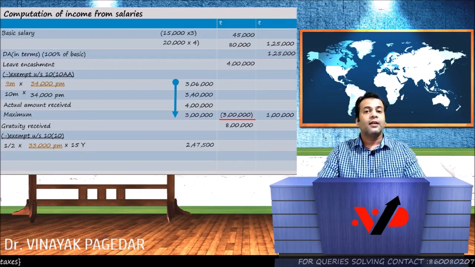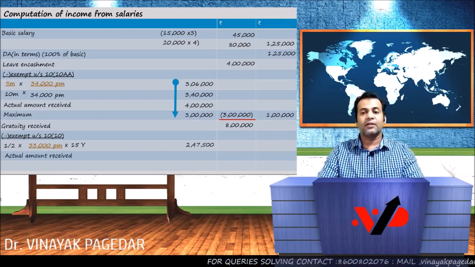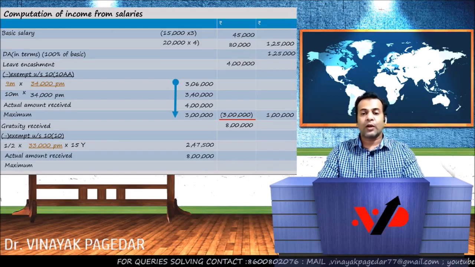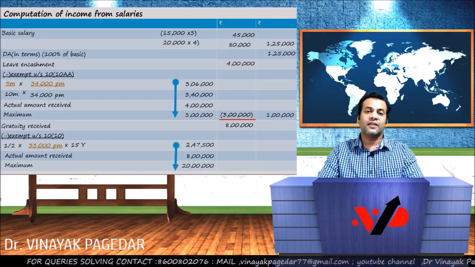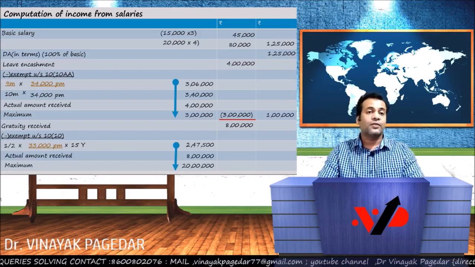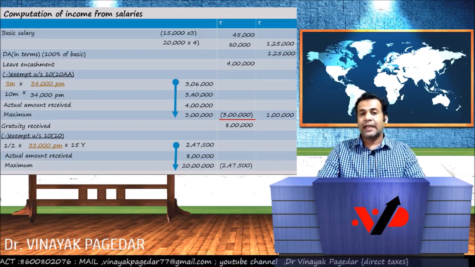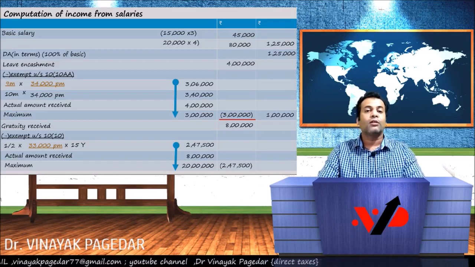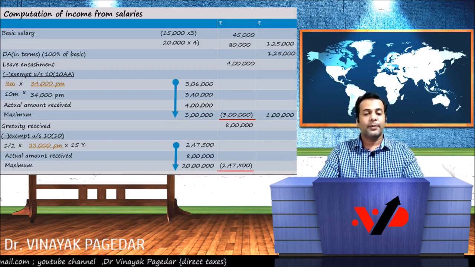2,47,500. Now the second limb of the exemption is the actual amount received, which is 8 lakhs obviously, and the maximum exemption for gratuity is 20 lakhs. The least of the three can be considered for exemption, and the least of the three is 2,47,500. Of the 8 lakhs gratuity received, 2,47,500 is exempt. So as we all know, the difference, that is 5,52,500, will be taxable. Clear?